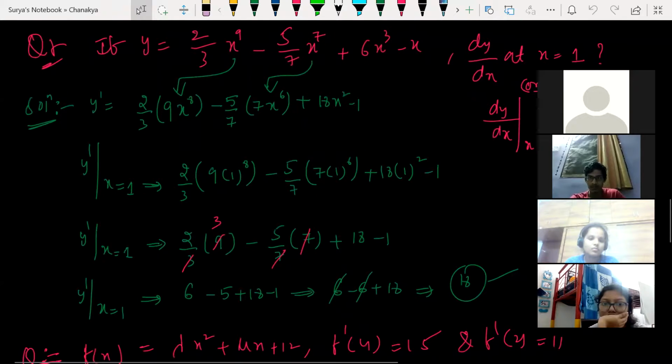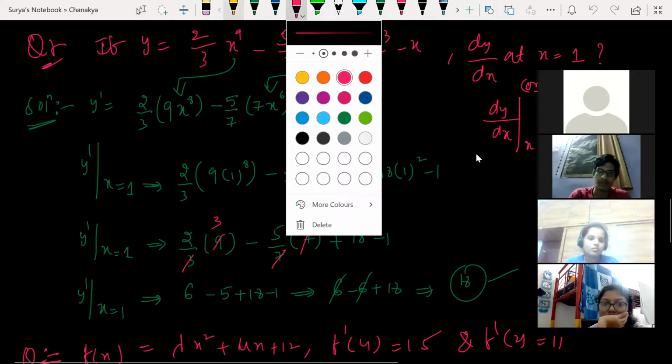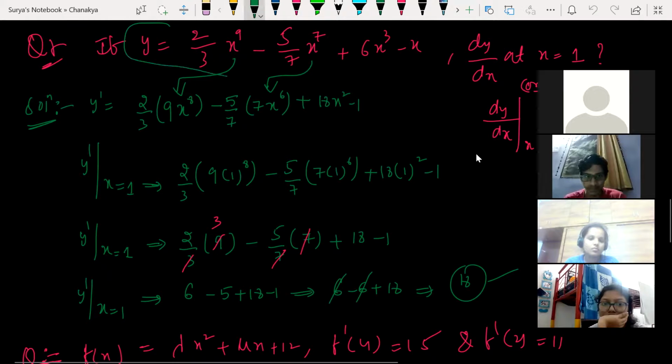Okay. I just discussed this question. In this question, this is the given function, and he's asking us to find dy by dx at x is equal to 1. Simply, what we have to do is find dy by dx of this given function and substitute the x value 1. That's all. Clear?